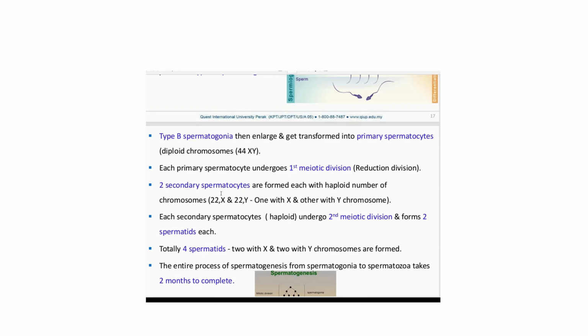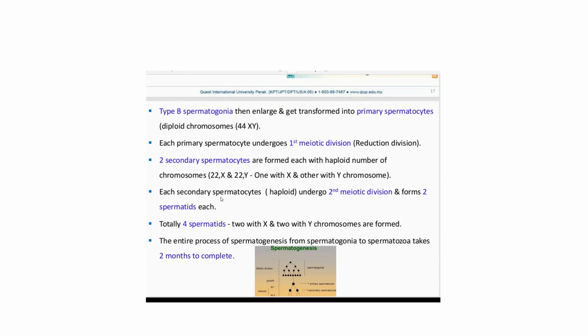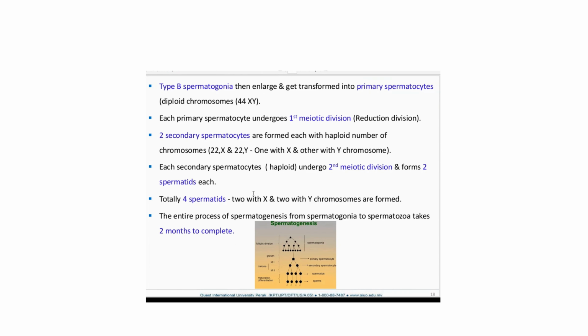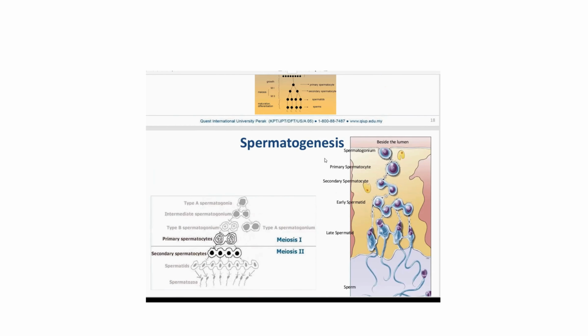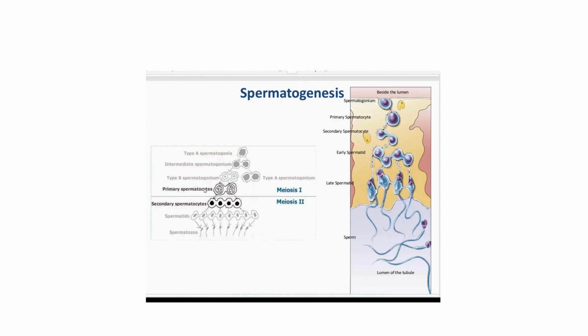Each secondary spermatocyte, which is haploid, undergoes the second meiotic division to form two spermatids. Totally, you get four spermatids: two with X and two with Y chromosomes are formed. The entire process of spermatogenesis takes about 2 months to complete. So this is the spermatogenesis process. That means if you get two primary spermatocytes, so you get what?